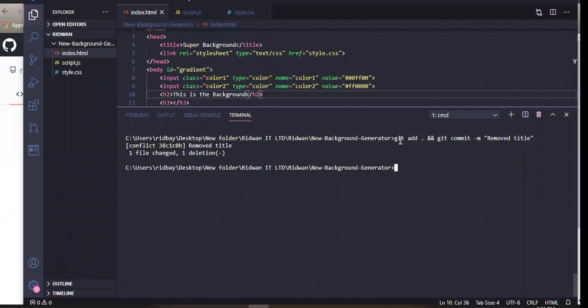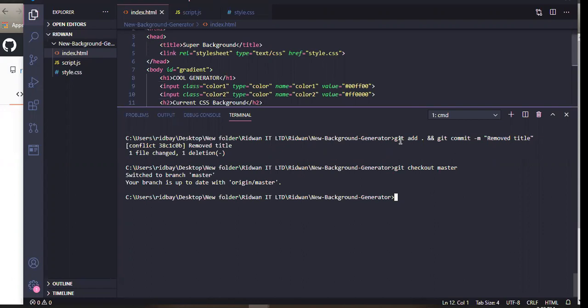So Ridwan now goes back to master. How do you go back to the master branch? You do git checkout master, because you want to check out that master branch. Inside this master branch, Ridwan now says, okay, before I push this code to GitHub, I want to make sure that I have the latest version of master. Whatever version master is on GitHub, I want to have that latest version on my system too. So Ridwan is going to do git pull, just to get the latest version.